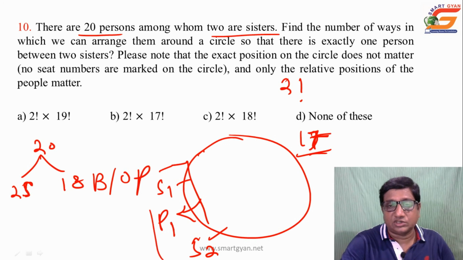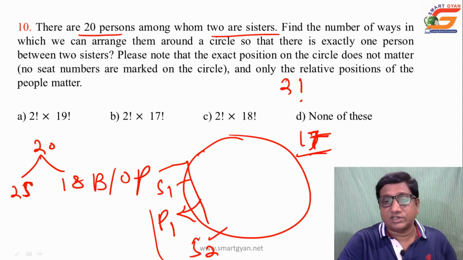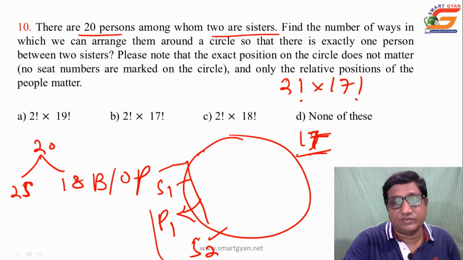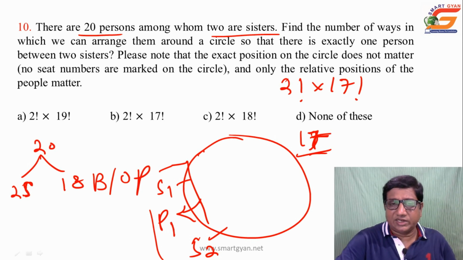So 17 plus 1, that is 18 units. When we arrange 18 units around a circular table, it will be 17 factorial, because circular arrangement of n persons is equal to n minus 1 factorial. But another condition is left: the person sitting in between the two sisters.